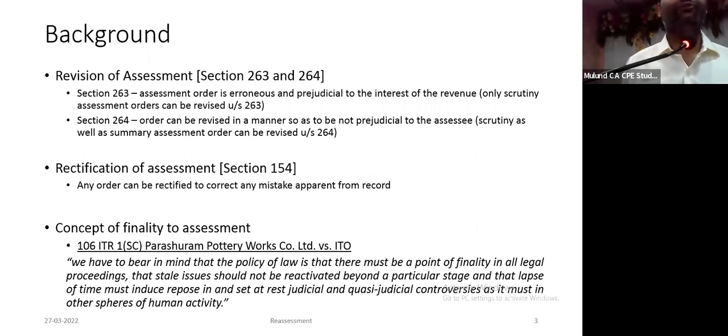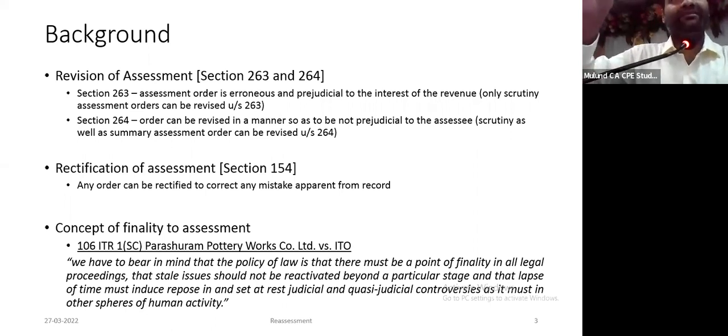I have seen 264 of the Act not being utilized in a manner in which it should be utilized. And 264 is a physical assessment, not a faceless thing. So it will go before your jurisdictional commissioner at this stage. In future, we don't know. Rectification of assessment under section 154, everybody is aware. Only a prima facie error can be rectified, not something which involves a debatable issue. And the Supreme Court has time and again held that there should be some finality to the process.